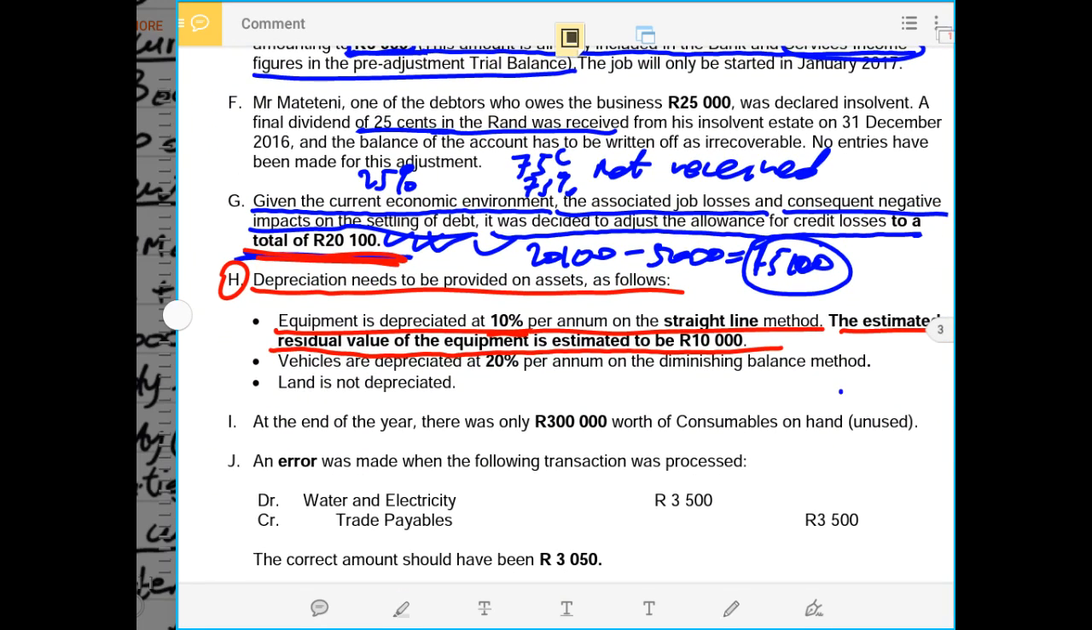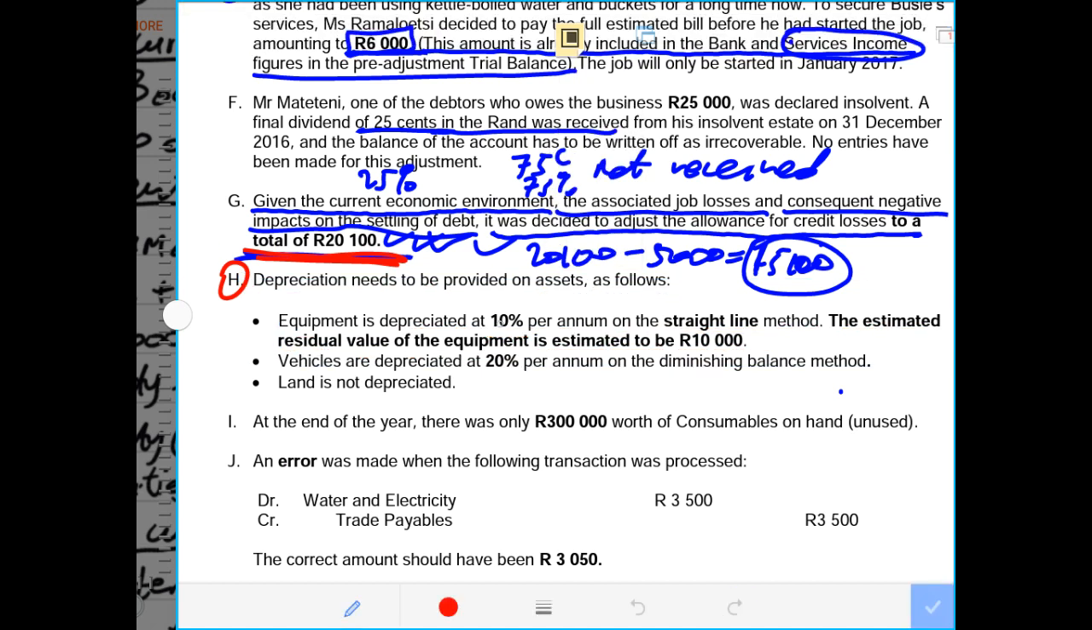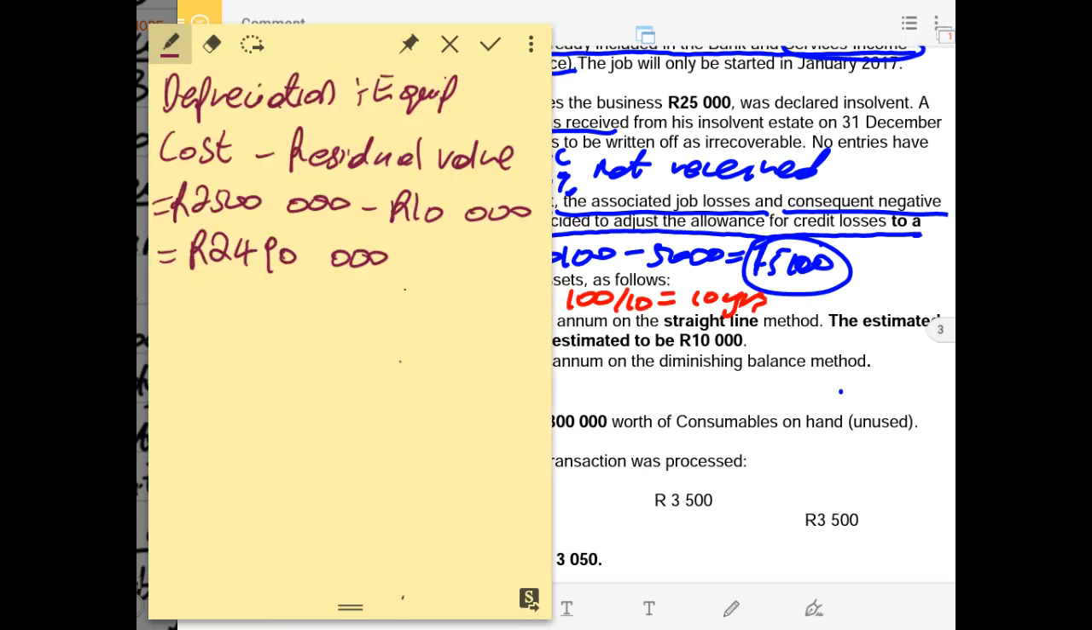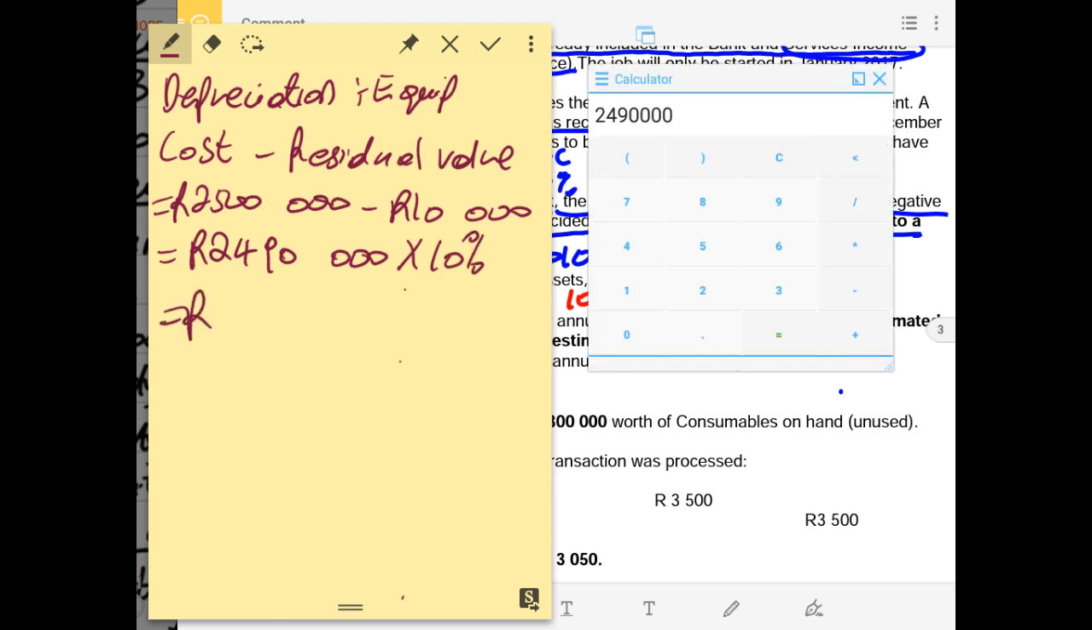10 years, which is 10%. 10% is the same as 10 years. So now in this case we have 10%. Remember, if you want to calculate this into number of years, you can just say 100 divided by 10. That will give you 10 years. Therefore, we multiply by 10%, and after multiplying that by 10%, it will give us the depreciation for the year, and depreciation for the year will be 249,000 rands.